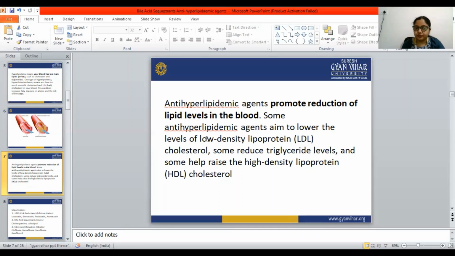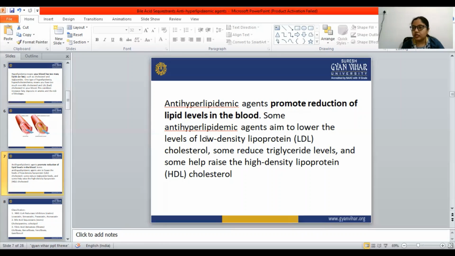Then what is a hyperlipidemic condition? Hyperlipidemic condition is the condition where the lipid or fat level in our blood is increased. An increased amount of lipid or fat in the blood is known as hyperlipidemic condition. One of the hyperlipidemic conditions is hypercholesterolemia.